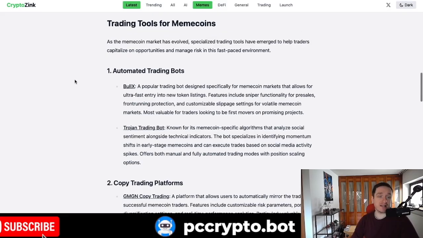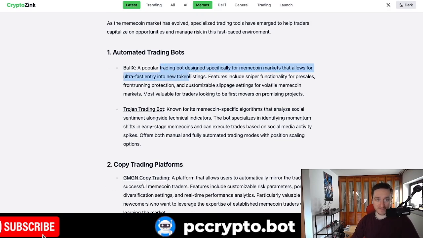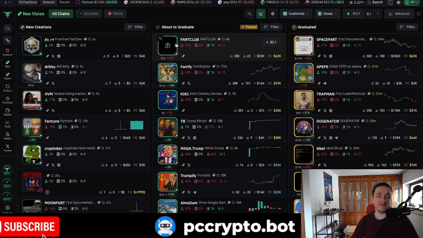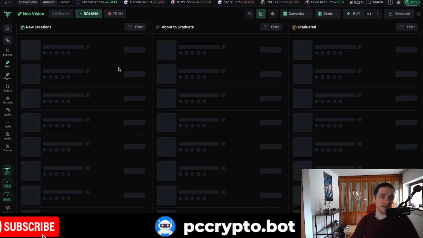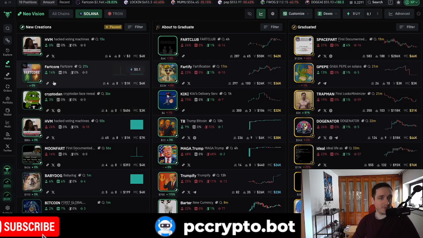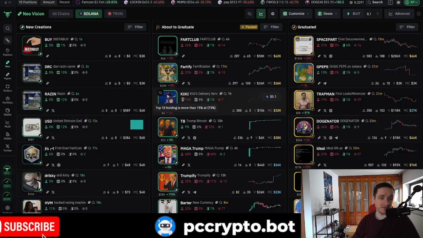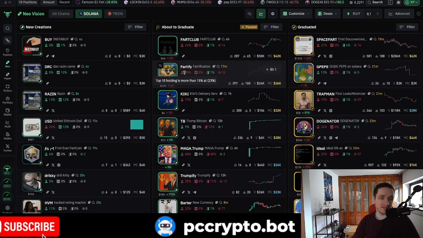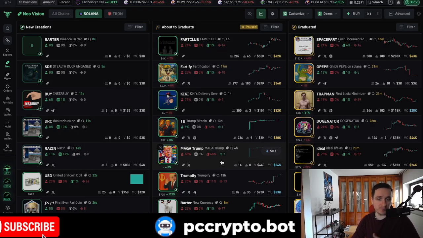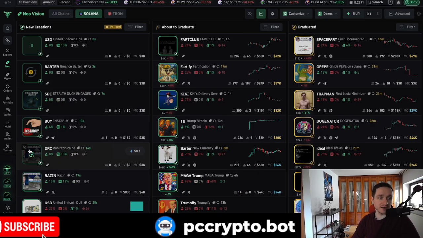Now for trading itself, I definitely recommend BullX. That's my favorite platform. Trojan and GMGN are other ones, but BullX is definitely amazing. They also have this kind of discoverability where you can click on Solana and see what's being created on pump.fun, the main place for meme coins, and it's very easy to see some of the stats, because you, for example, see how many insiders are there. Like if they hold too much, then that might not be very interesting. You can see how many snipers are inside the particular coin, even without clicking, because if you go to a particular token, then you might learn a little bit more.